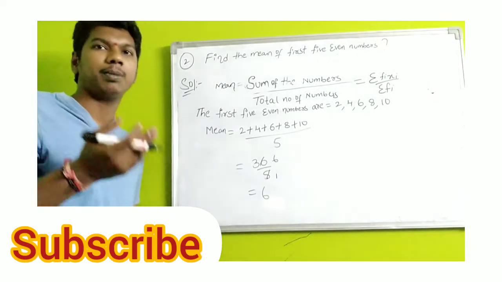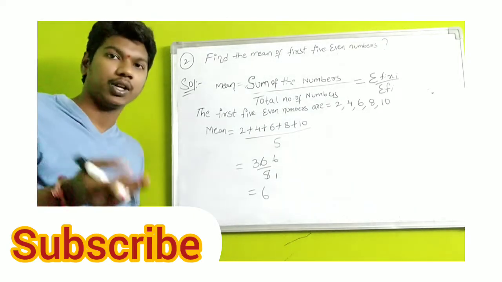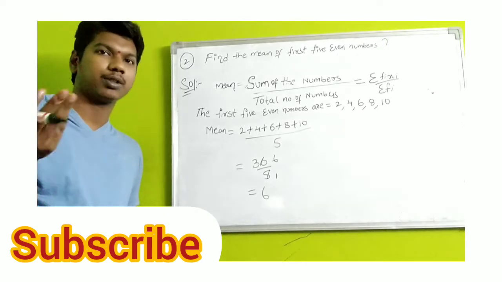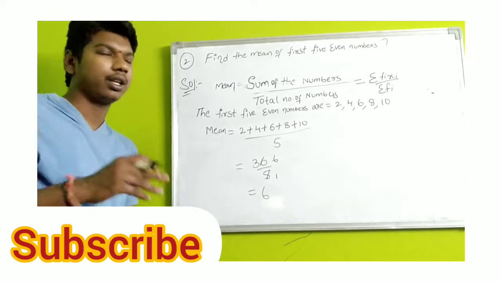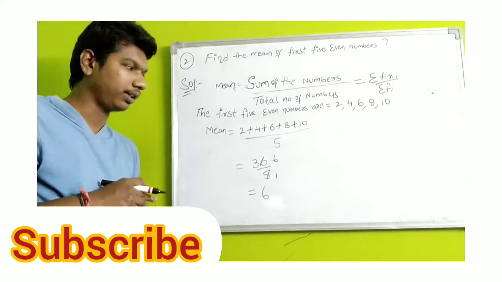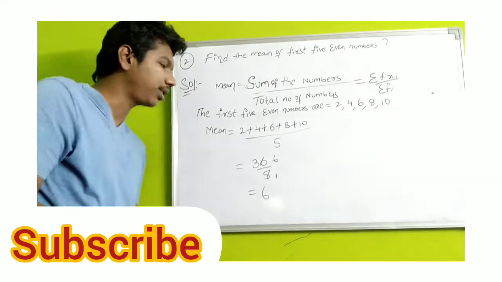This is the way of finding the mean of the first even numbers. In place of even numbers, they can ask for odd numbers, prime numbers, composite numbers, natural numbers, whole numbers, depending on the question. In these cases you have to use this method. This is question number 2. Next, let's see question number 3.